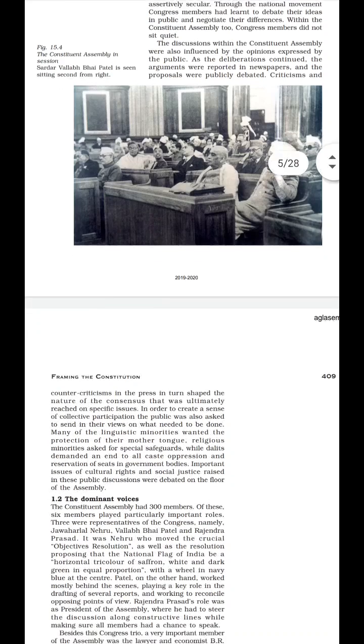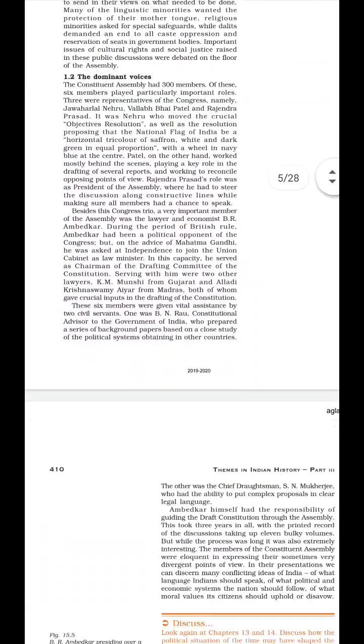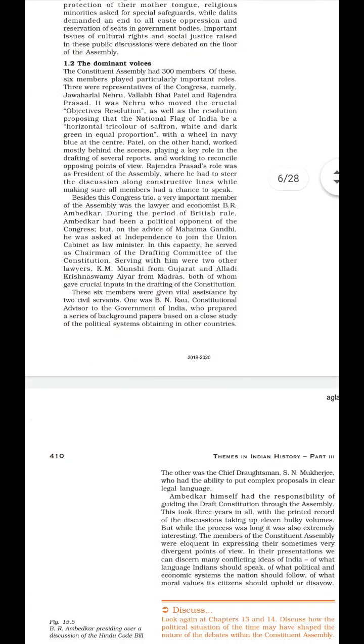Now next we will move on to the dominant voice. So out here the Constituent Assembly, how many members does it have? It has 300 members in all. Okay, so out of those 300 members, 6 members played a very important role in the assembly, and out of those 6 members, 3 were the representatives of the Congress. And who were those 3? They were Nehru, Vallabhbhai Patel and Rajendra Prasad.